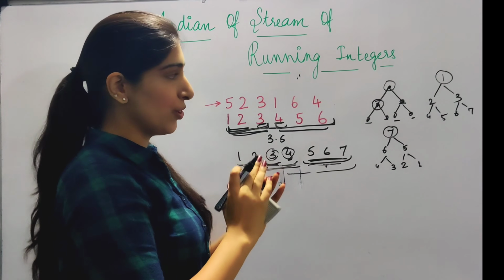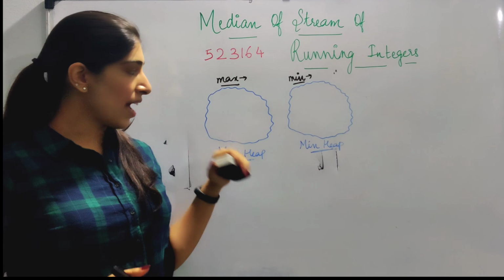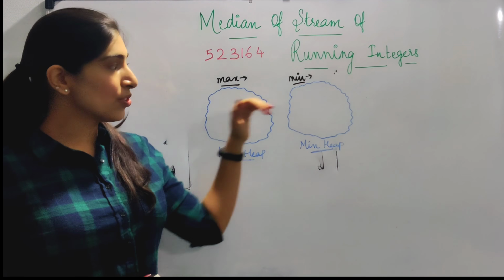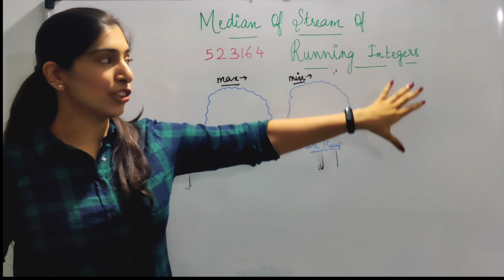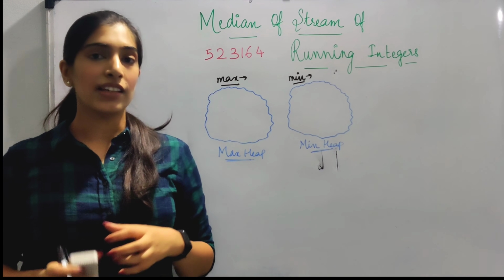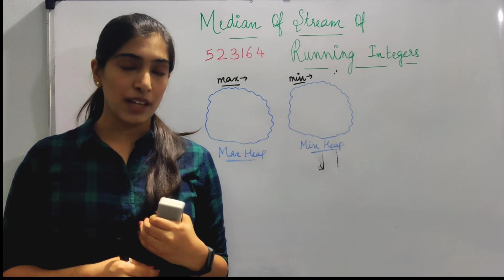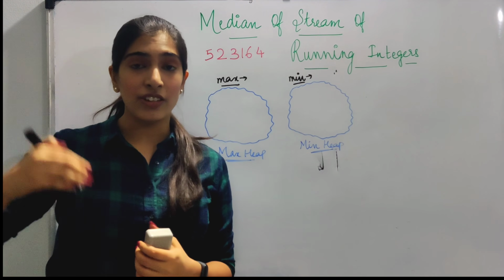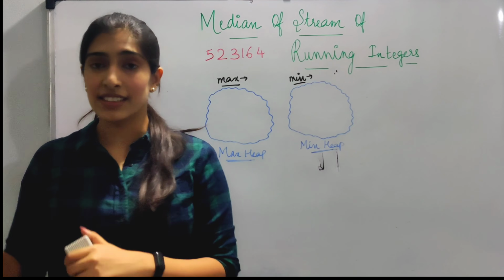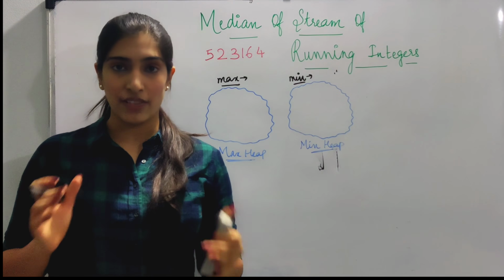Let me explain it more to you. As you can see, I have formed two structures over here, max heap and min heap. We are going to be storing the values over here. We are going to use this example for the dry run and write the algorithm over here. Now you must be thinking, we know that we have to use max heap and min heap, but how are we going to apply it? Are we going to write all the functions for extract, for insert? That's too much work. So no, we don't have to do that.